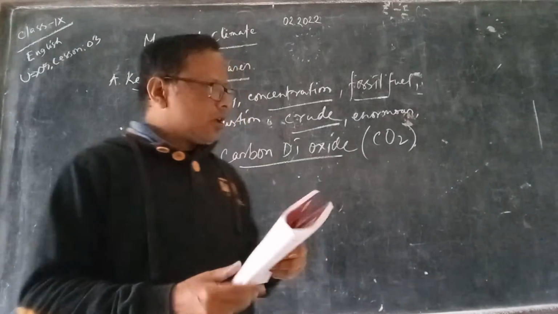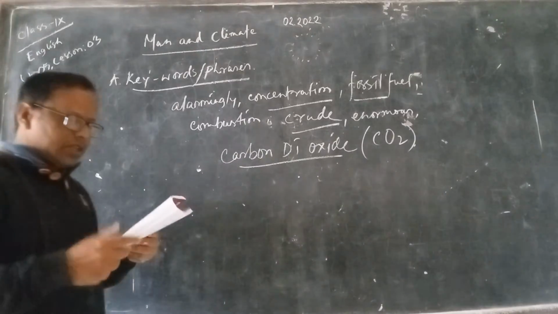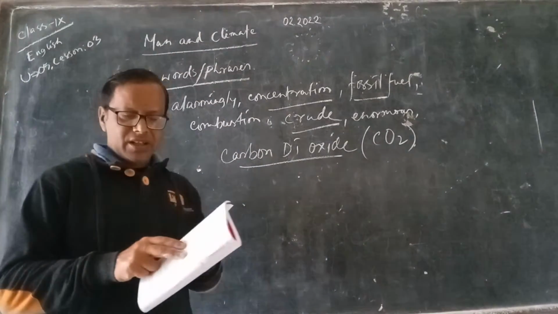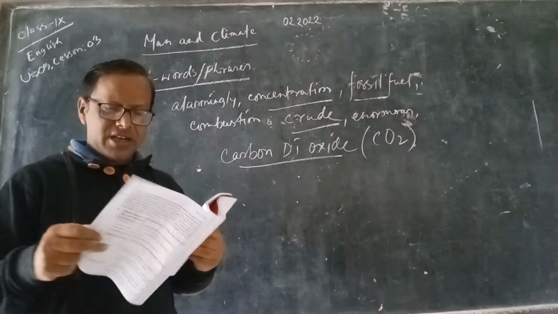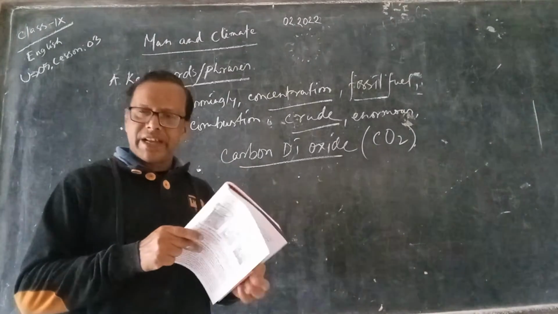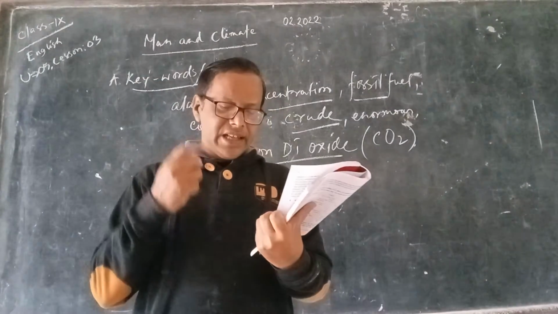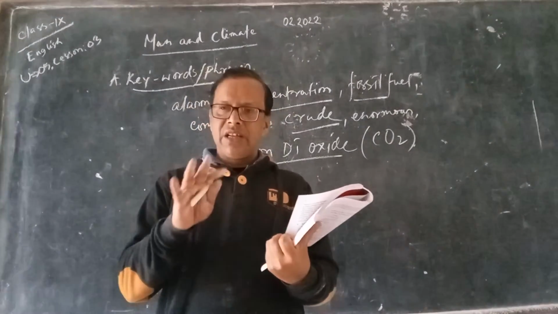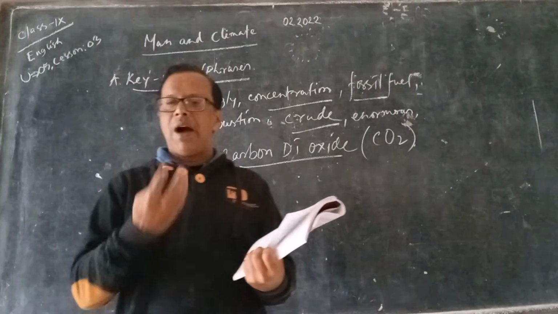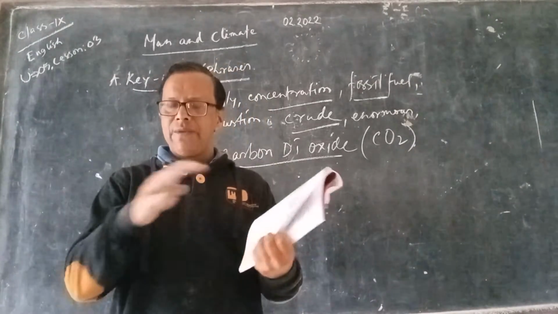Now, at the very beginning they have given three questions we have already learned. Can man influence the climate? Yes, obviously man can influence climate. If the answer is yes, explain how. Yes, we can influence our environment by cutting down trees, by burning fossil fuels, producing greenhouse gases.